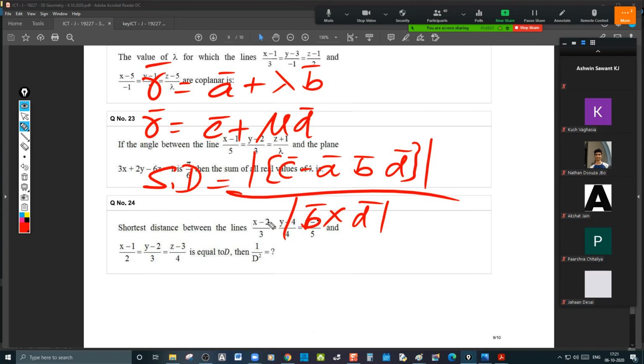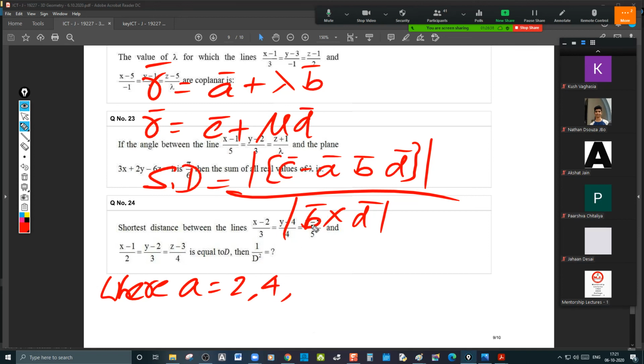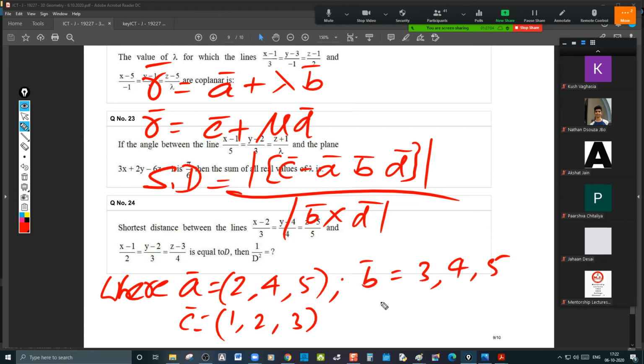ये अच्छा रहेगा आपको। इधर मैं ये सेपरेटली मेंशन कर रहा हूं, where A bar is 2 4 5, और ये हो जाता है पॉइंट है ये, और C bar हो जाता है दूसरा पॉइंट 1 2 3, एंड B bar हो जाता है 3 4 5 ADR से, और D bar हो जाता है 2 3 4। दैट्स इट। इसमें सब्स्टिट्यूट करना है। It is better to remember this in the vectorial form so that you can write the determinant directly instead of by hearting the formula in 3D.